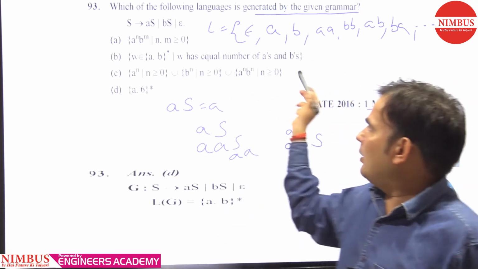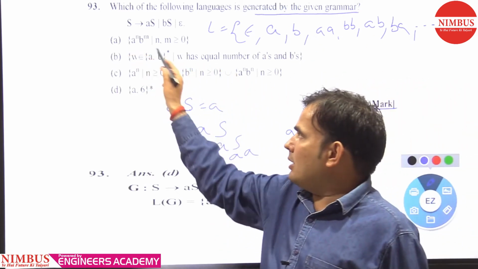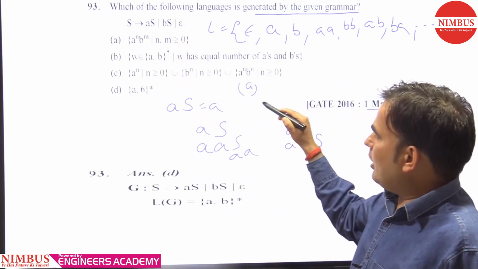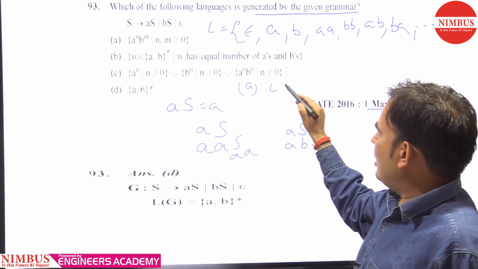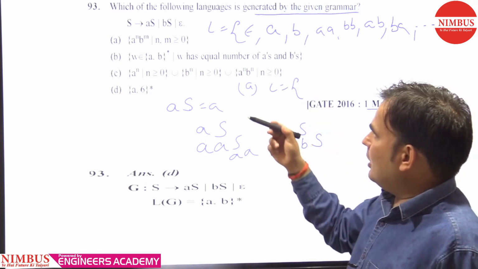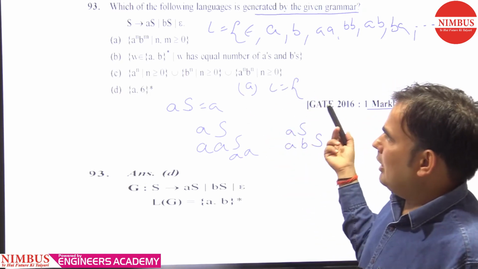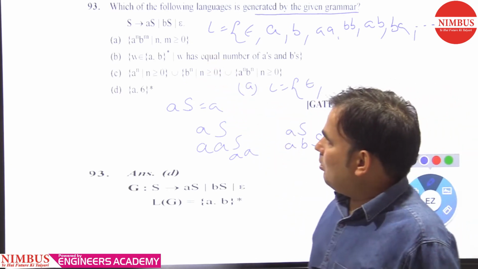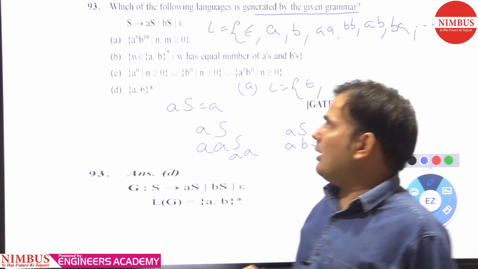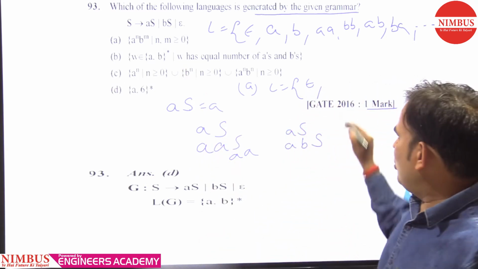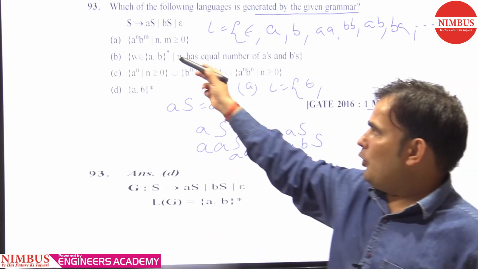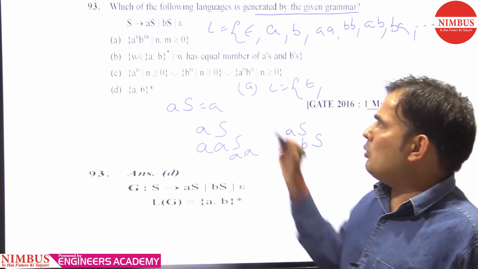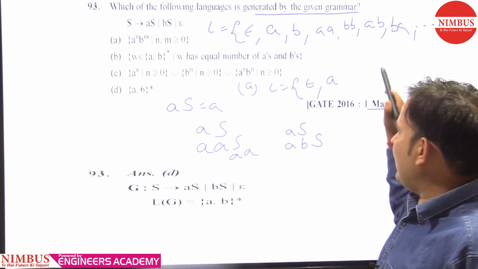So simple. Let's check option A. Option A is generating a language set in which the minimum string is also epsilon, yes, but n, m greater than or equal to 0. If you take n equal to 1 and m equal to 0, then you get A here.